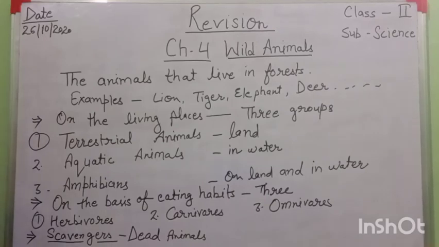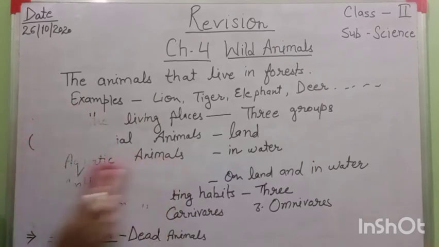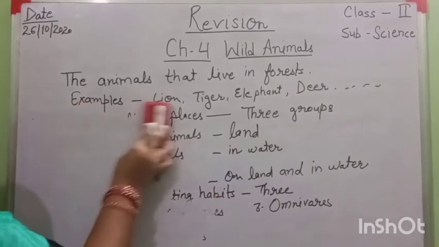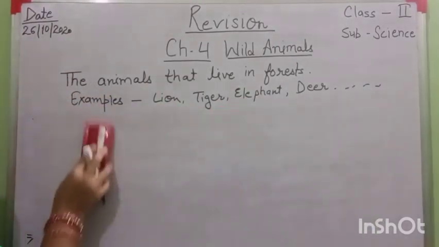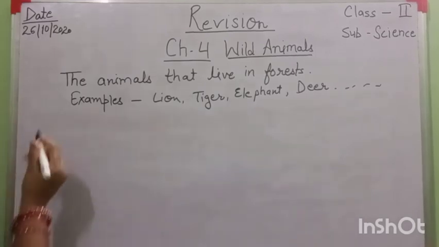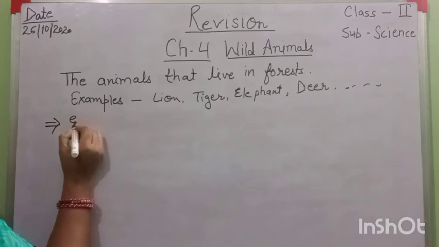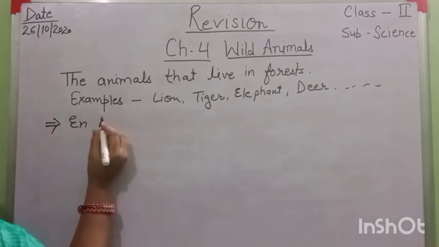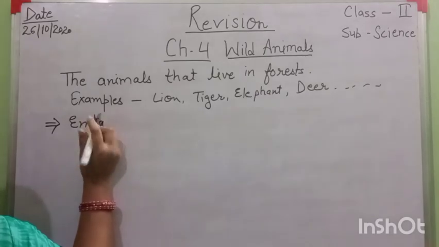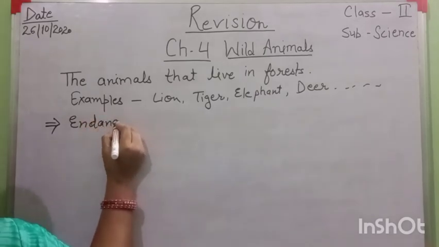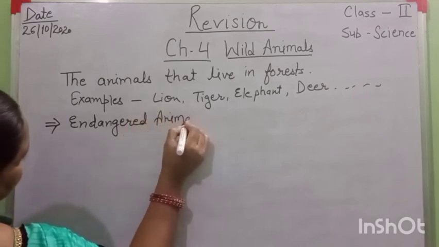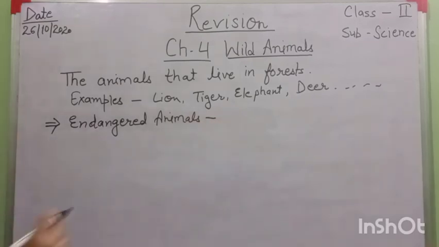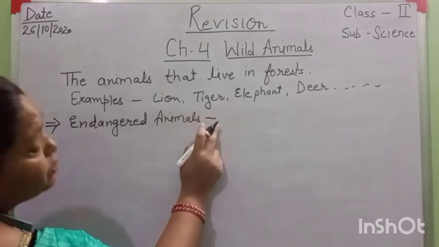Endangered animals are animals that are very few in number.